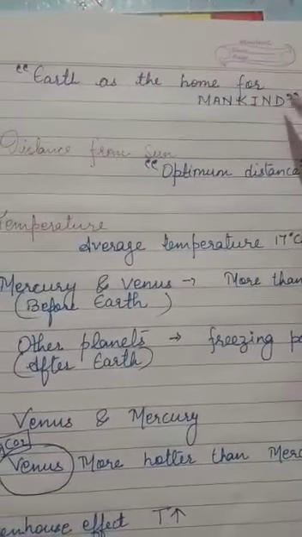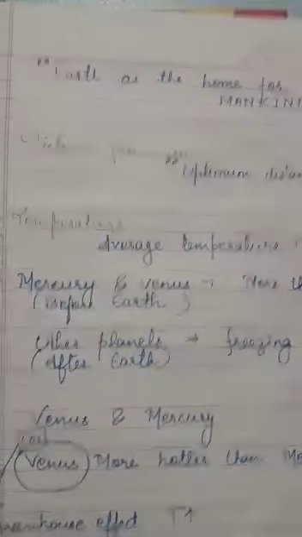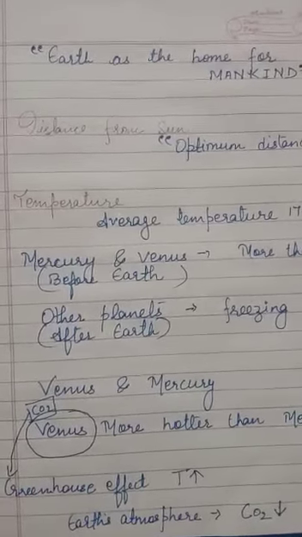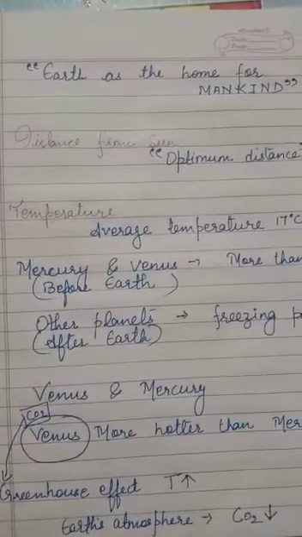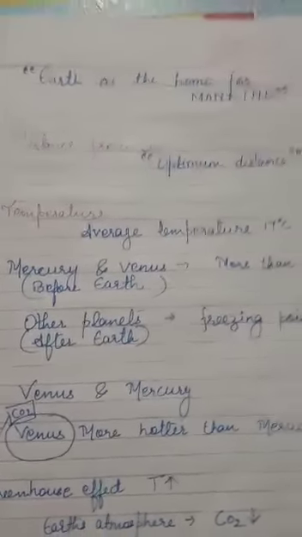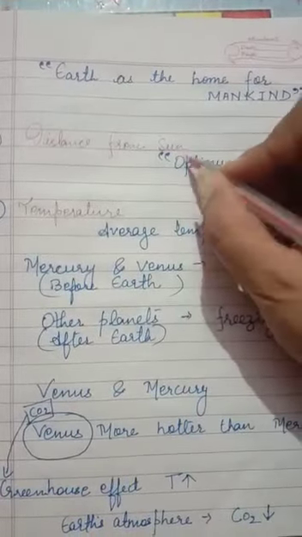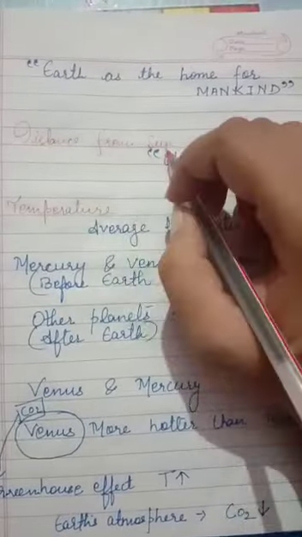The next topic is earth as the home for mankind. So what are the conditions which make earth a habitable planet? First one is the optimum distance, or distance from the sun.